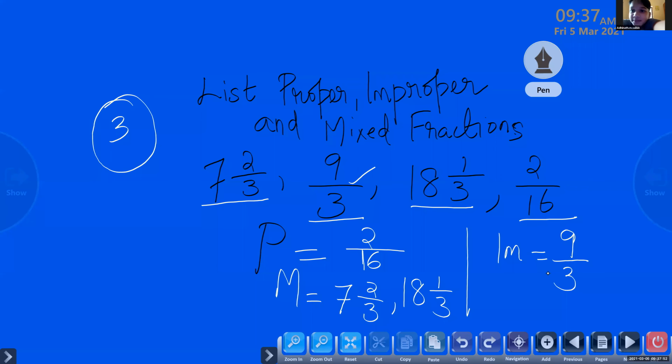If your proper fraction is correct, 1 mark. If your mixed fraction is correct, another 1 mark. And if your improper fraction is correct, 1 mark. So we have total 3 marks. Ma'am, I got full. Ma'am, I also got full. Okay.